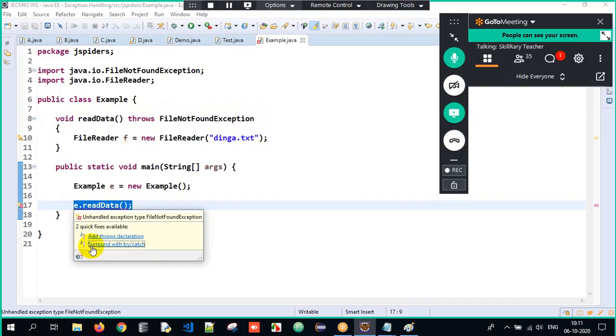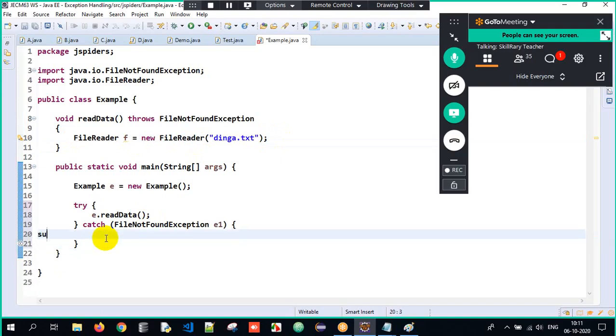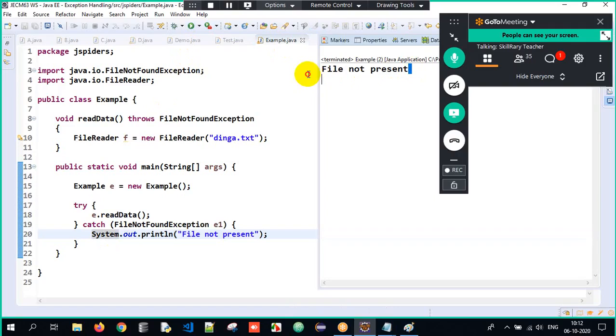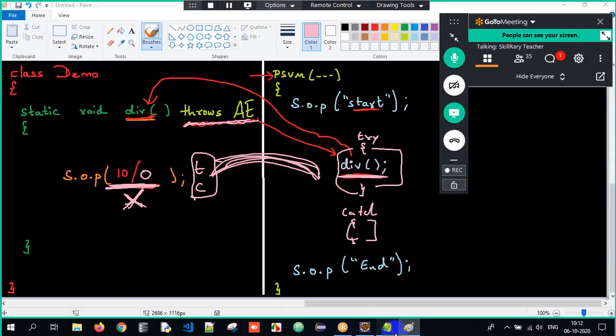So that information is told to the caller. So what will the caller do here? The method is not handling it, so the caller will handle the exception with the help of try and catch block. File not present. So when I executed, I got the exception. See here, I got the output as file not present. Clear? So what is the definition of throws here?